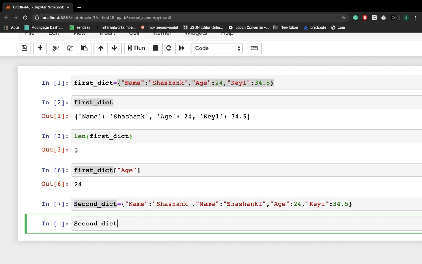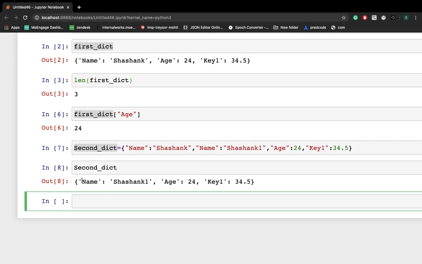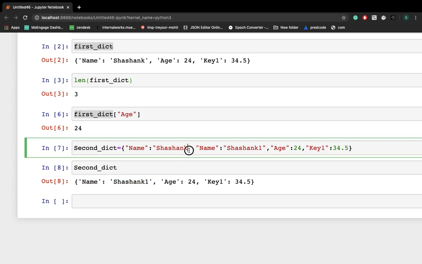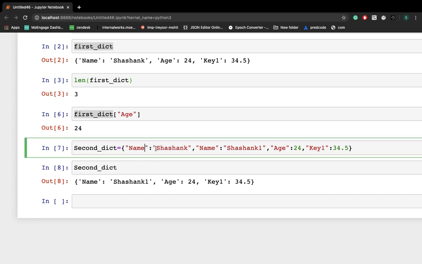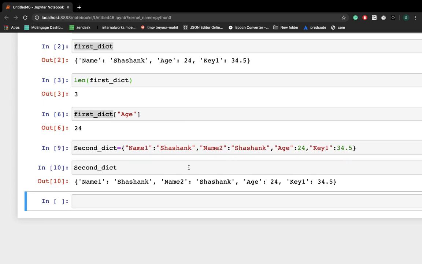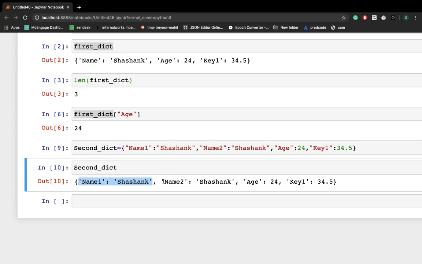So if you run this, you'll get the name with the latest update, right? So the earlier one won't be considered here. Let's check if I change this to name 1 and name 2 and provide the same value. So here I'm getting both, right? If we provide different keys with the same value, there won't be an issue. I mean, you can get it twice.